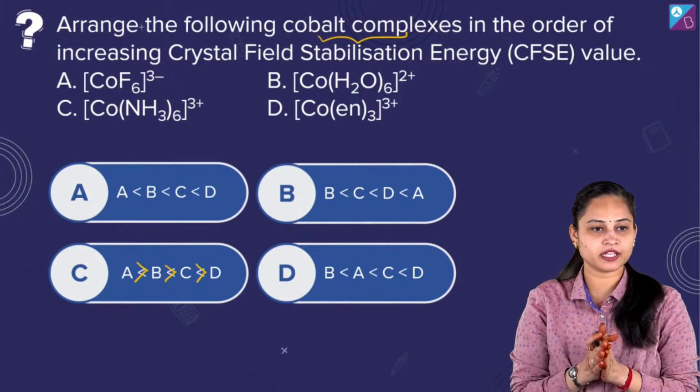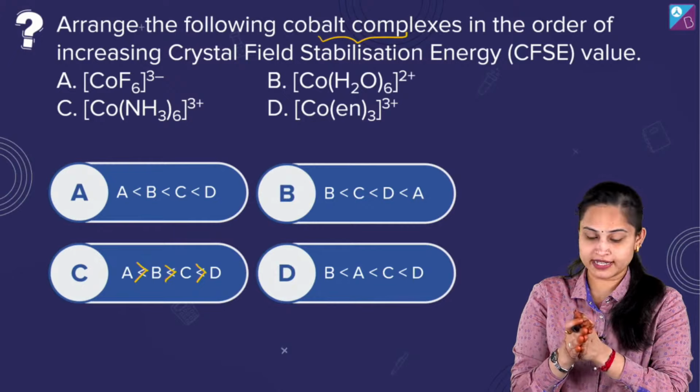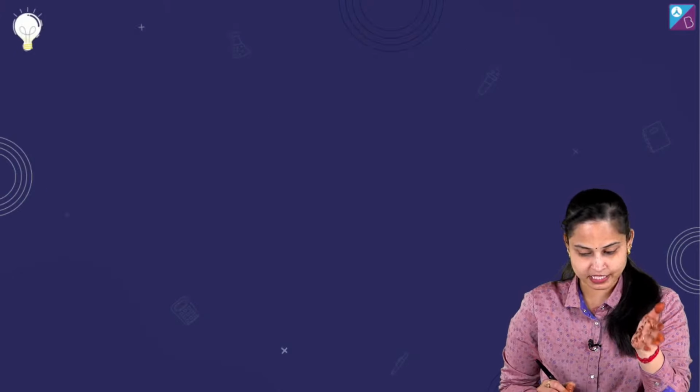Okay, let me tell you one thing. Over here we are going to actually talk about strong field ligands and weak field ligands, isn't it? Yes, we are going to talk about the same. So, okay, Mr. Putin says option number A. Okay, option D. Mayank says option number D. So Mayank, I'll just mark it that you are the first one to give me the right answer. It's option number D basically.